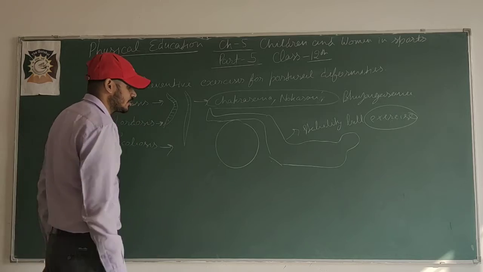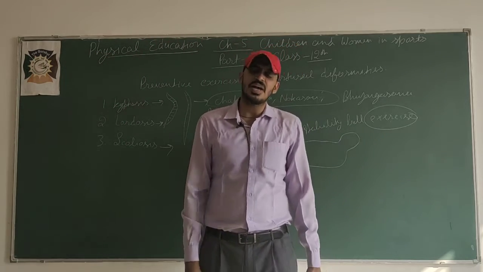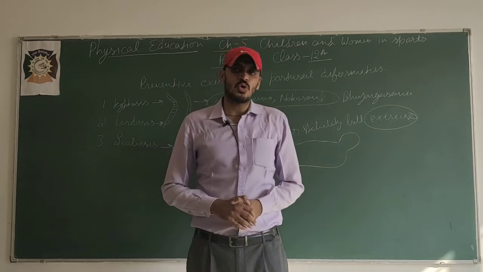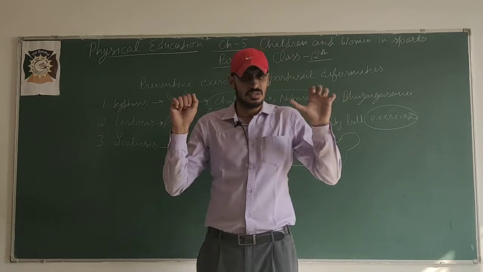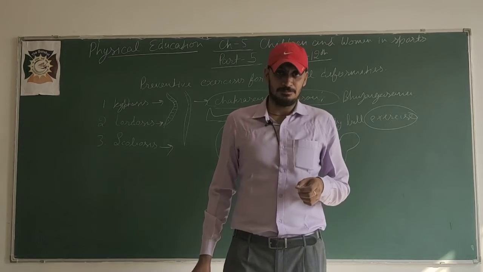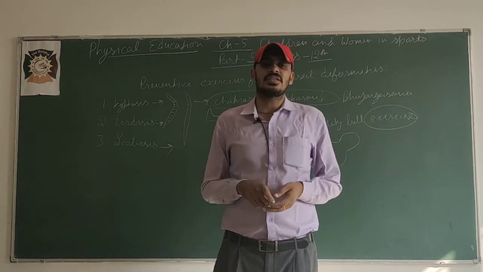scoliosis. Scoliosis, you know, is a C-shape curvature. In scoliosis, what happens? There is a sideward bend. To correct scoliosis, some exercises like chin ups, bench press, shoulder press.